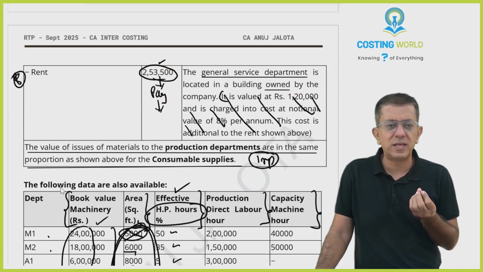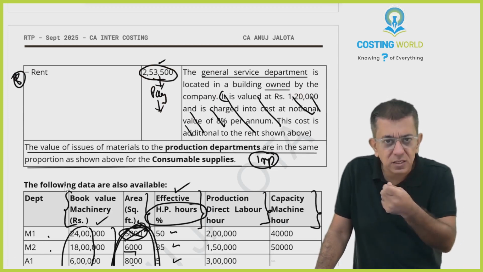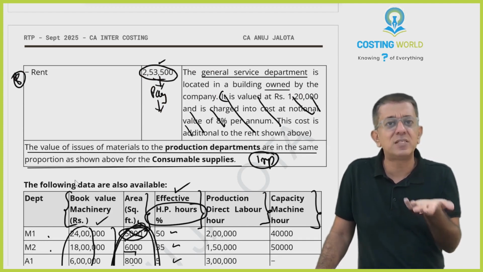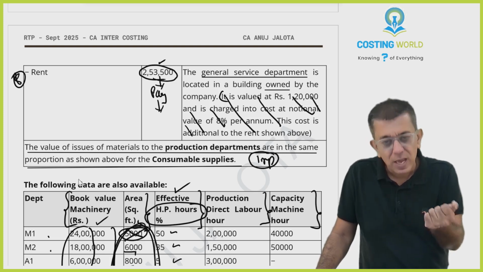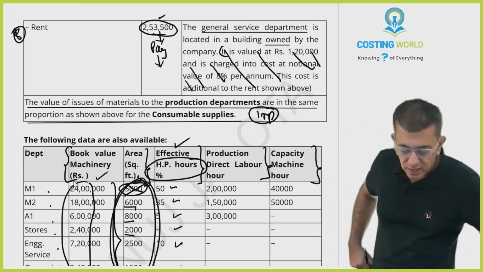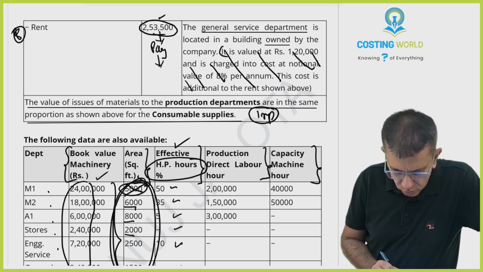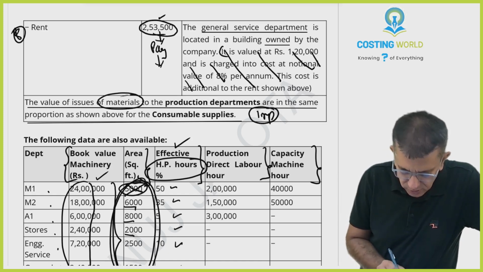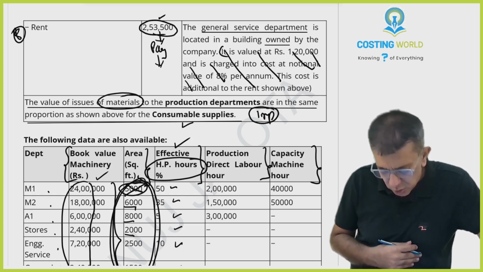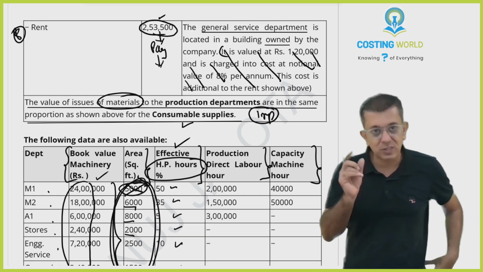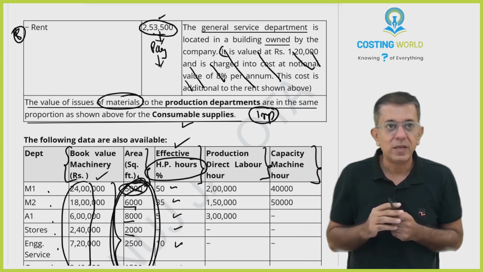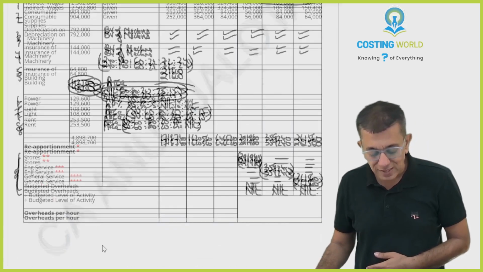Stores could be, say, something like acids. It could be grease, or it could be material also. It's something like purchased. Basically, stores keeps the material, and it will be supplying material to the other divisions. That is why one line was there. The value of the issues of materials to the production departments are in the same proportion as shown above for the consumable supplies. Those guys are saying that you issue the materials. Who issues the materials? Stores department. They issue it in the same ratio as consumable supplies.